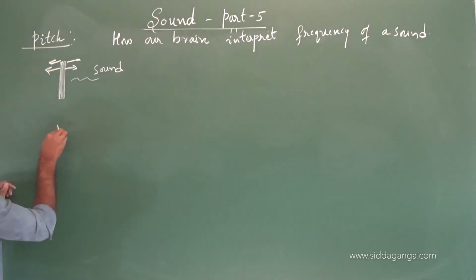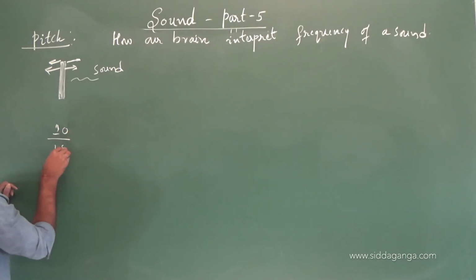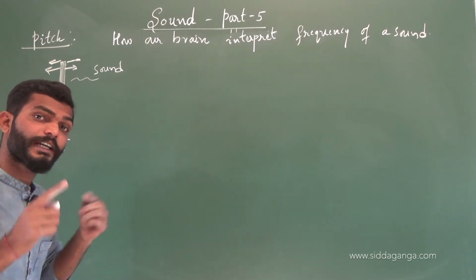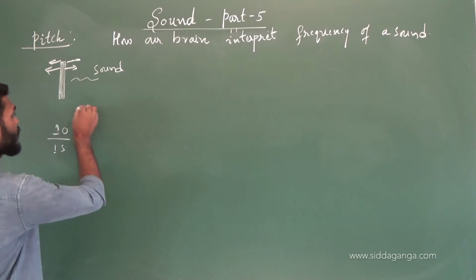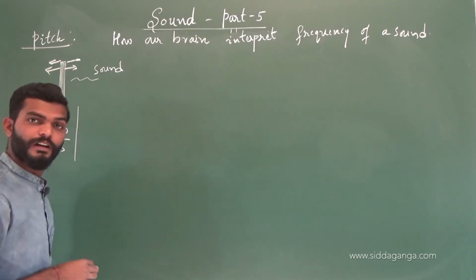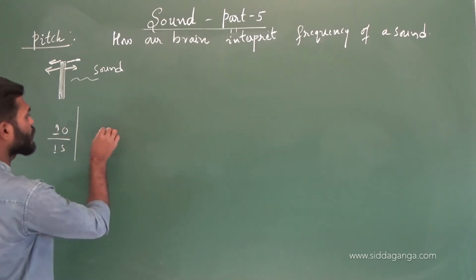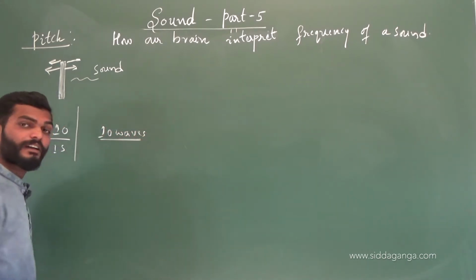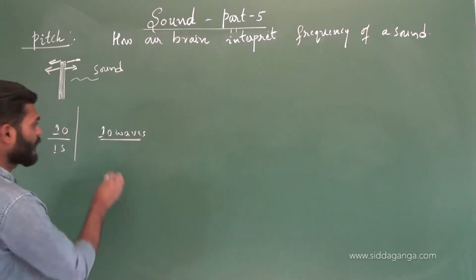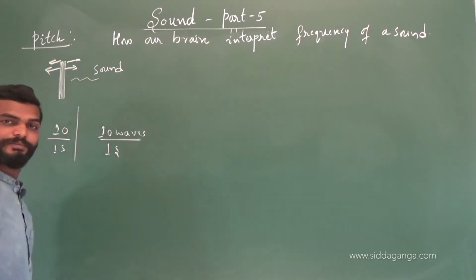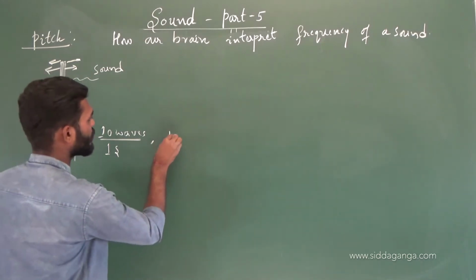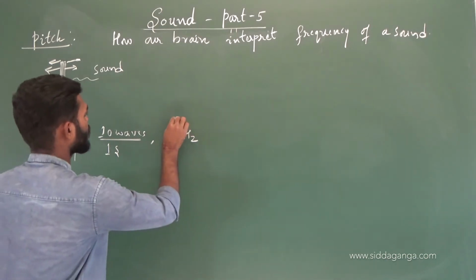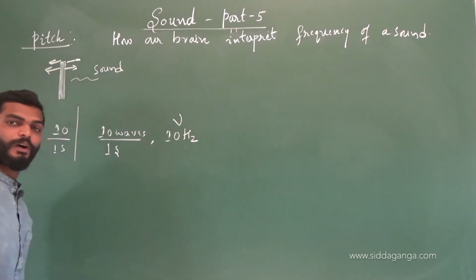Suppose 10 vibrations in 1 second. Say the body is vibrating at a rate of 10 vibrations in 1 second, which means that it produces a sound whose frequency is, we can say, 10 waves produced in 1 second. 10 waves means what? 10 compressions and 10 rarefactions. So 10 waves in 1 second means that the frequency of that sound wave is 10 hertz.